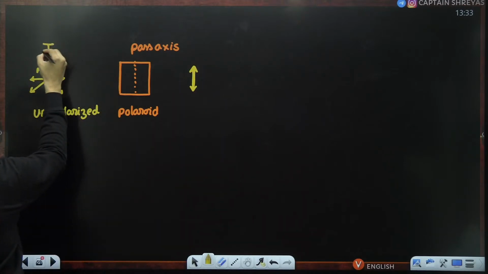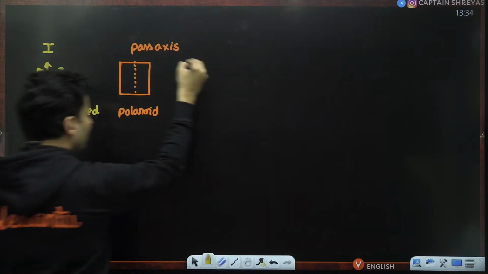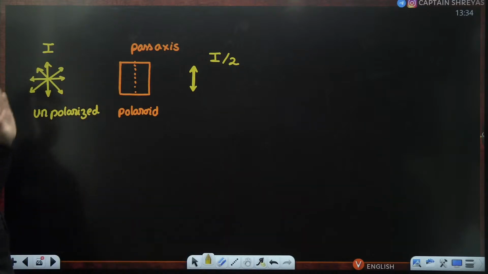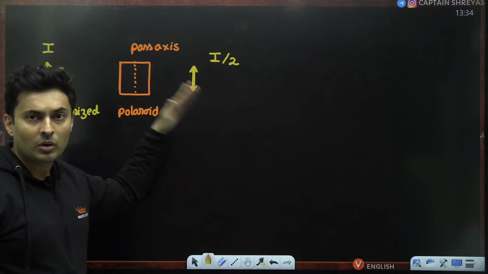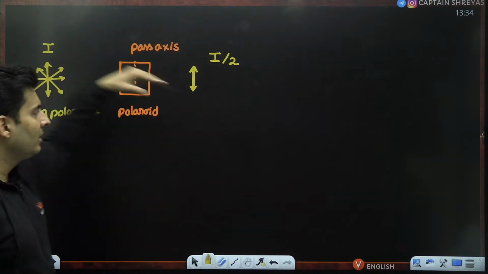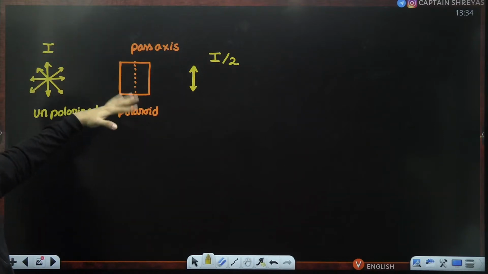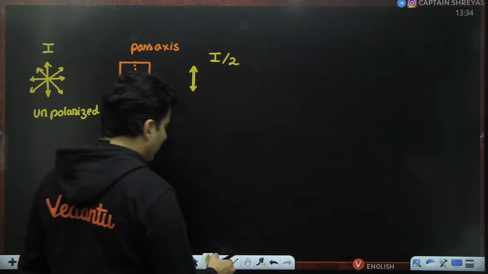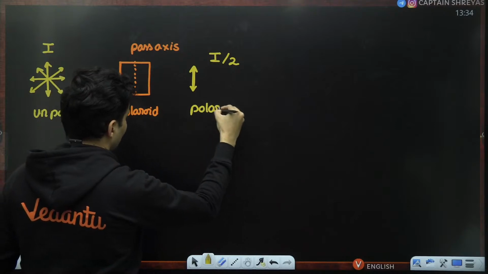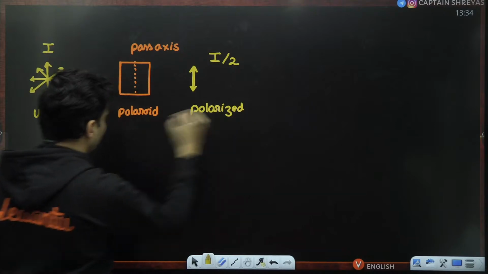If this had an intensity of I, this will have an intensity of I by 2. This is the first rule that you should know. Exactly half of the light will enter, half of the light will be cancelled out. By the way, this has now become polarized.